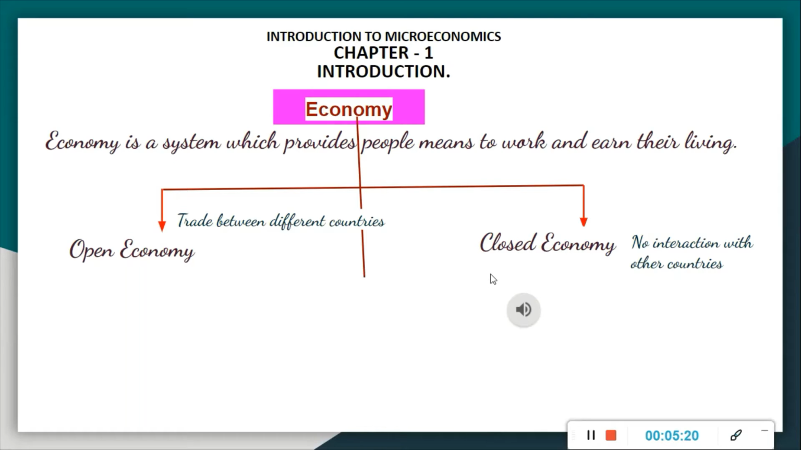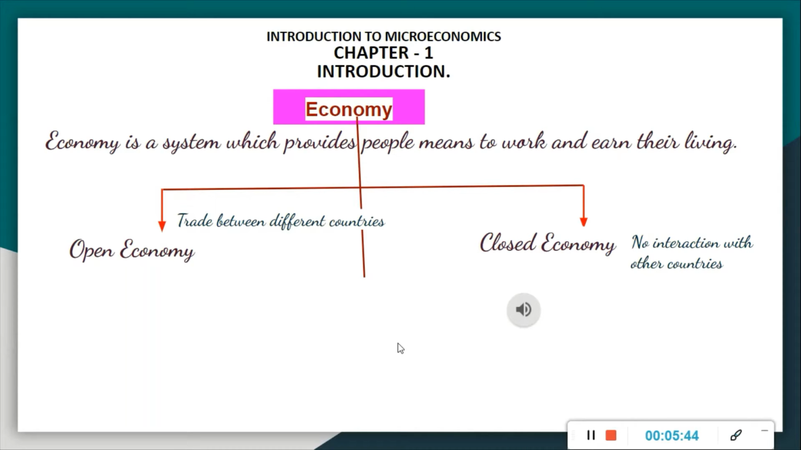Now, what is closed economy? There is no trading activity with the outside economies, right? So production and consumption is inside the country. There is no relation with the other countries. So that is called closed economy. Nowadays, is closed economy there? No. Now we are globalized, right? So only open economy is there.